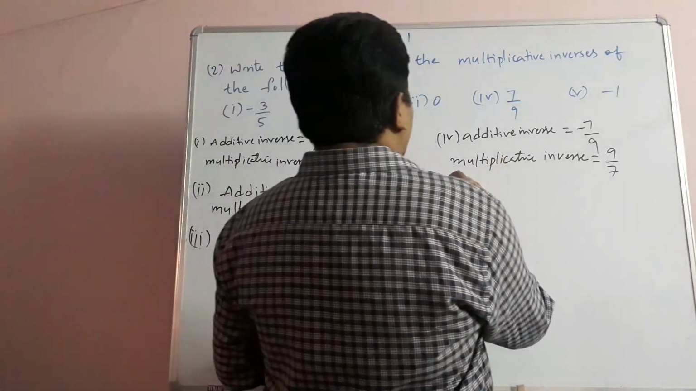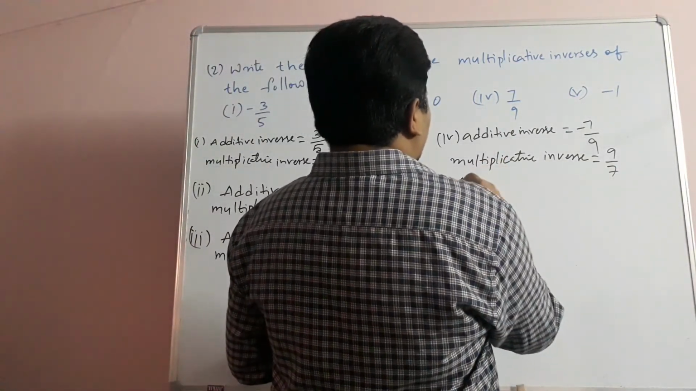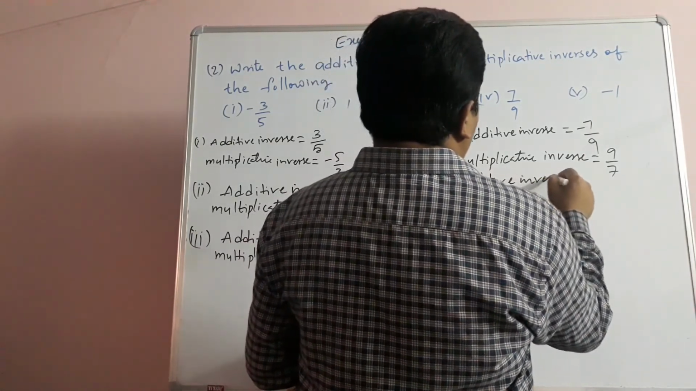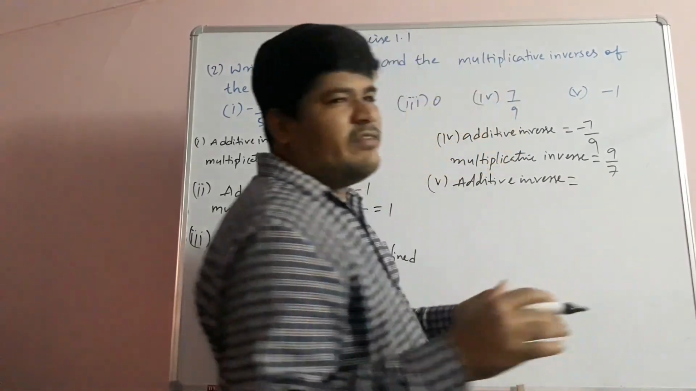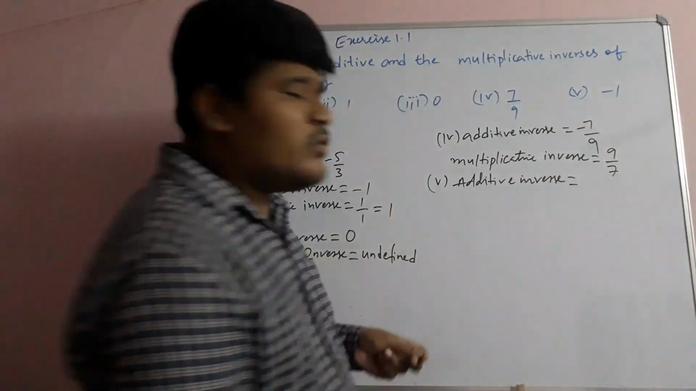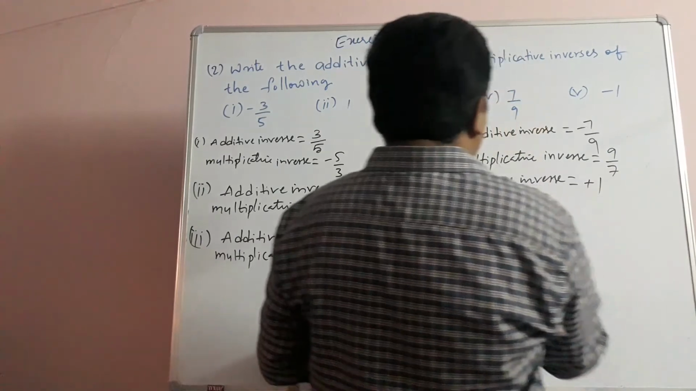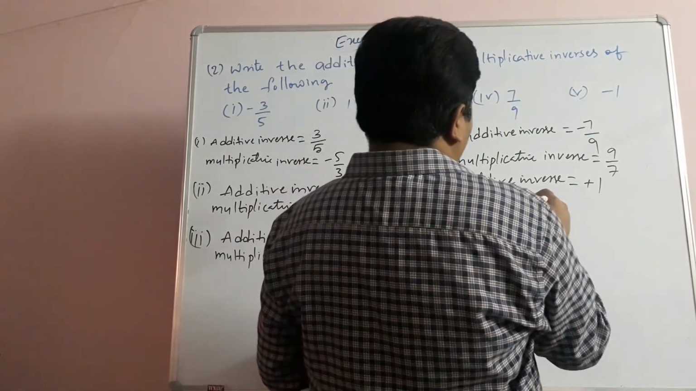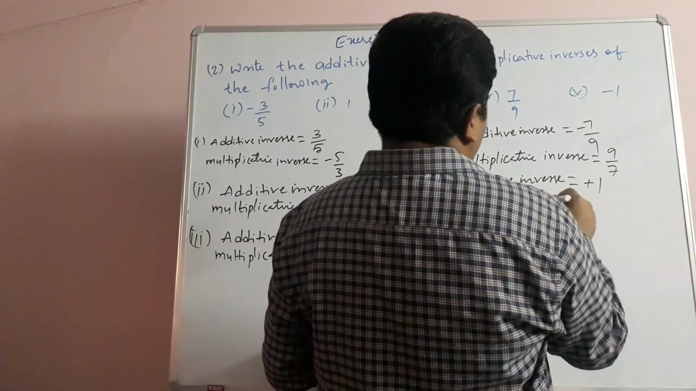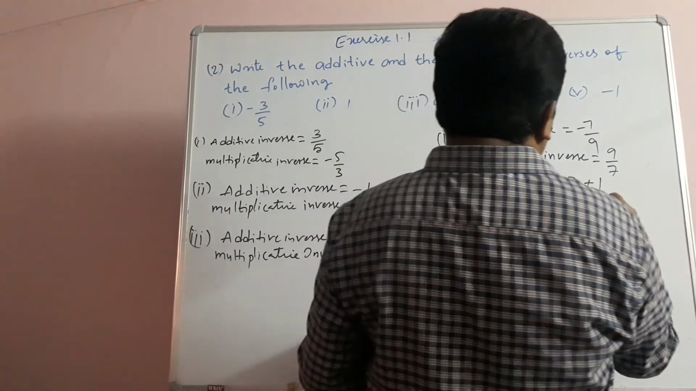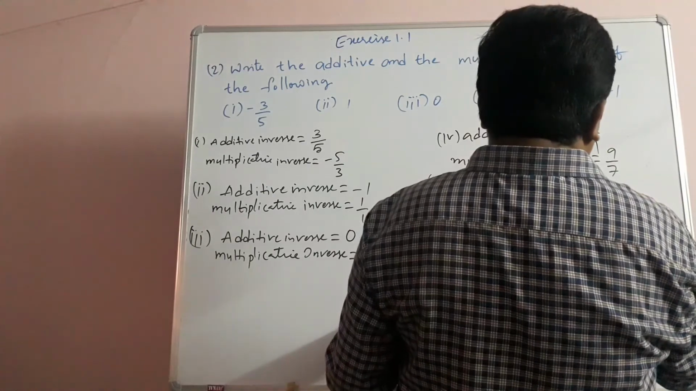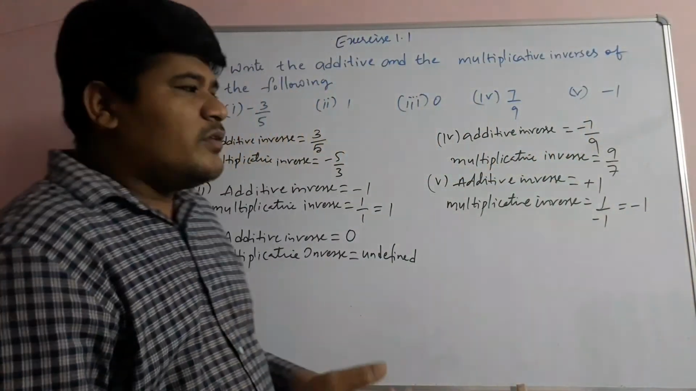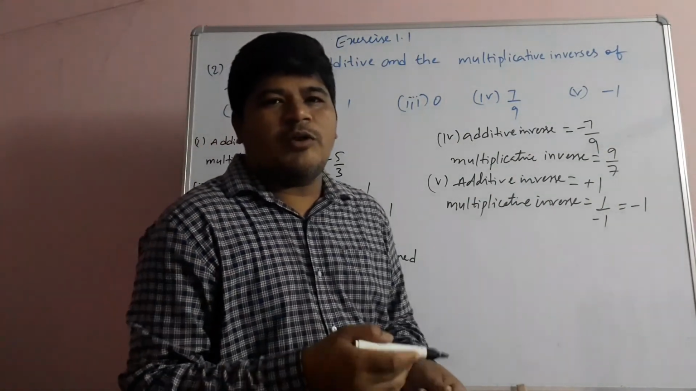Next, let's see the fifth problem, negative 1 is there. For the additive inverse, the additive inverse of negative 1 is positive 1. Minus 1 plus 1 is 0. And next, the multiplicative inverse. Children, to get the multiplicative inverse, you have to take its reciprocal. 1 by minus 1, positive by negative is negative, 1 by 1 is 1. So in this way, we will solve this problem.